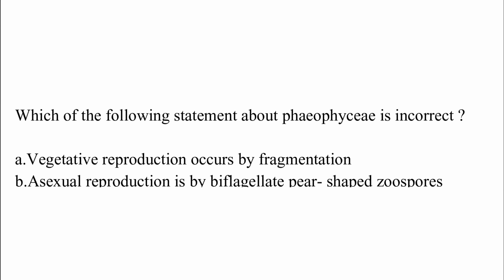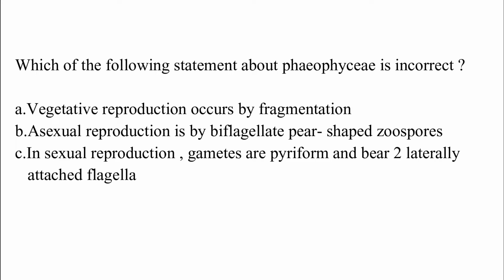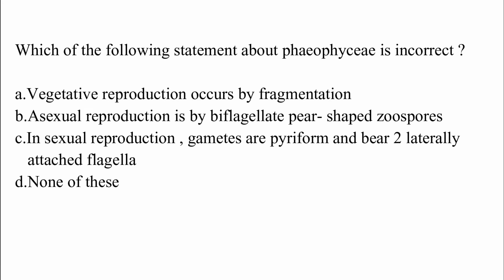Which of the following statements about Phaeophyceae is incorrect? Option A, vegetative reproduction occurs by fragmentation. Option B, asexual reproduction is by flagellated pear-shaped zoospores. Option C, in sexual reproduction, gametes are pyriform and bear two laterally attached flagella. Option D, none of these. The correct answer is option D, which is none of these.